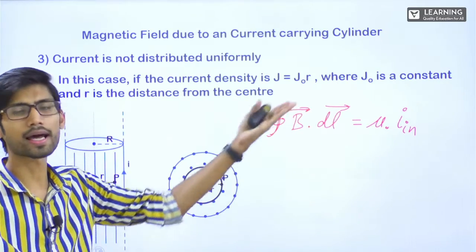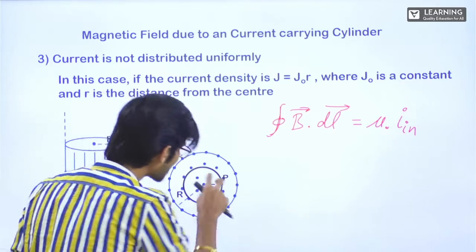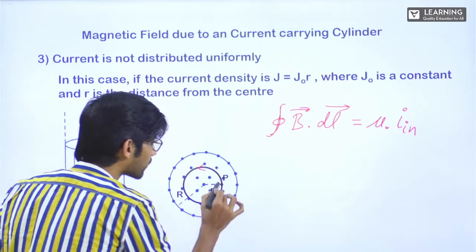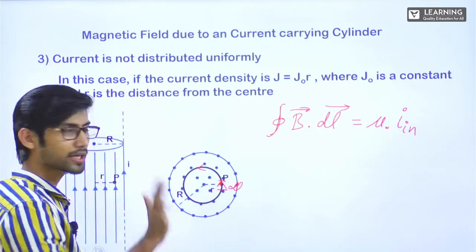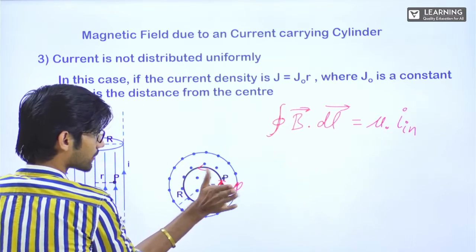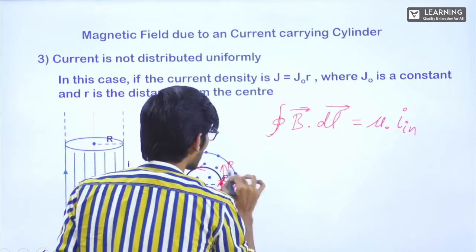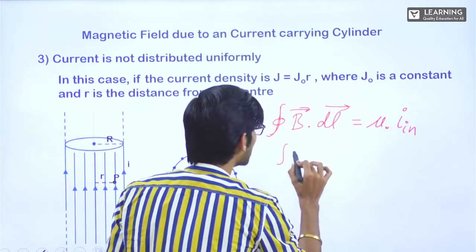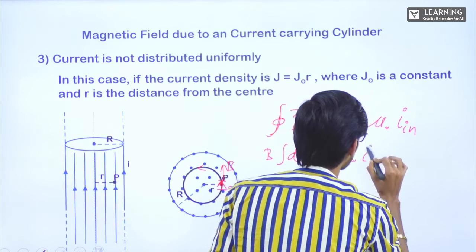Mu naught is a constant, I inside only you have to get, correct? Now see, again since the current is outward, I will take this as anti-clockwise. So here if I take a dl, which will be upwards. Magnetic field also, since current is outward, will also be upwards, right? Cos theta is 0. So this will be integration, B will be outside, dl, that is equal to mu naught into I inside.